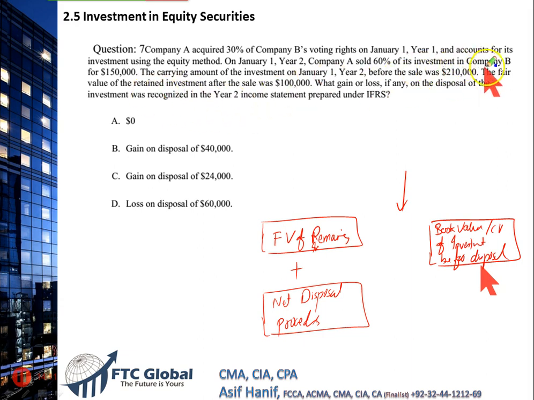It said the fair value of the retained investment or remaining investment was $100,000, right? Net disposal proceeds, what did we receive by disposing 18% of our investments? It said the investment was sold for 150. That's 150 right here.